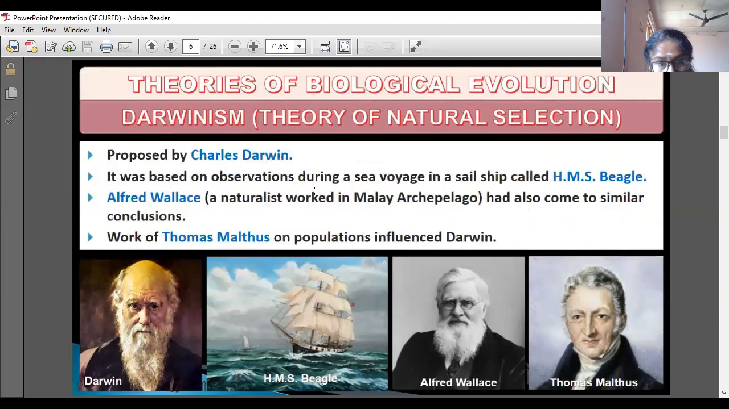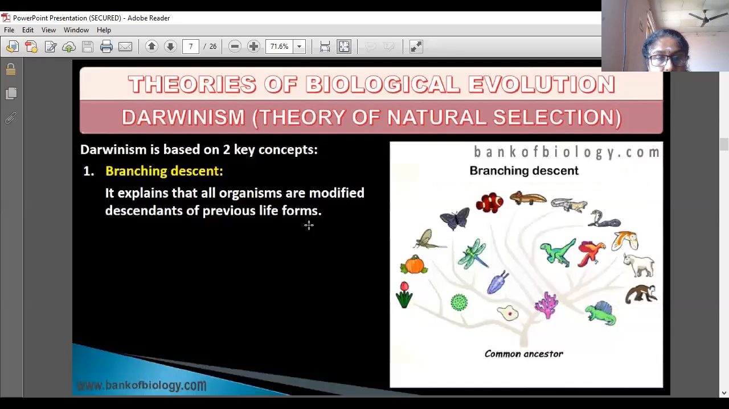It was based on observation during a sea voyage on a sail ship called HMS Beagle. Alfred Wallace had also come to similar conclusions. The work of Thomas Malthus on populations influenced Darwin. Darwinism is based on two key concepts. Branching descent explains that all organisms are modified descendants of previous life forms only.